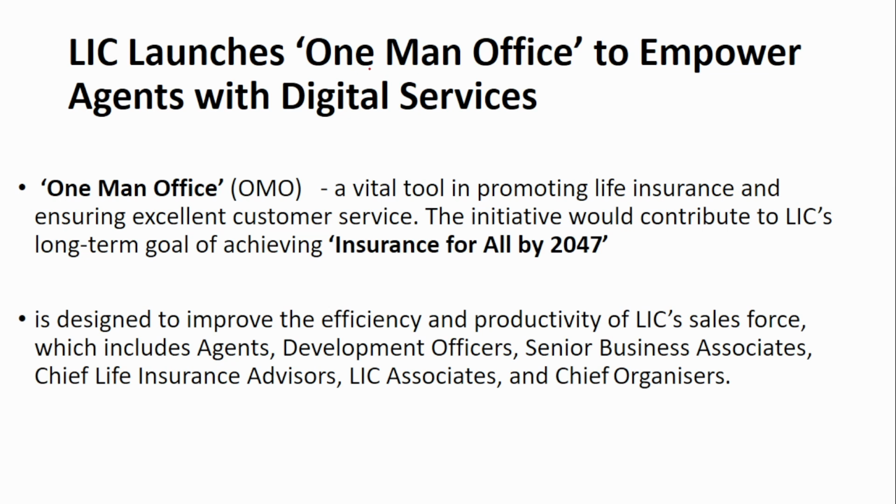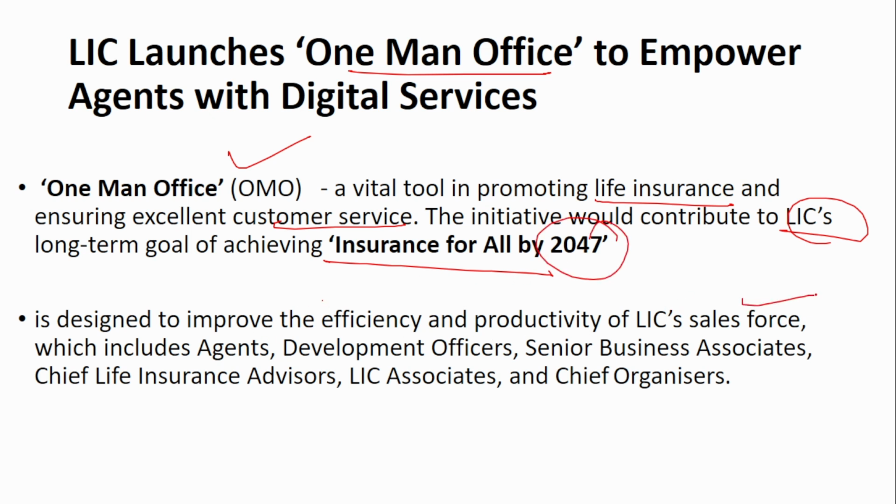Next is LIC launches One-Man Office to empower agents. So what is this One-Man Office? It is a tool in promoting life insurance and also ensuring that excellent customer service is provided. As I told you in the previous slide also, the initiative would contribute to LIC's long-term goal of achieving insurance for all by 2047. It is designed to improve the efficiency and productivity of the LIC sales force, that is agents, development officers, senior business associates, LIC associates, and also to provide excellent customer service. This One-Man Office has been introduced by the LIC.